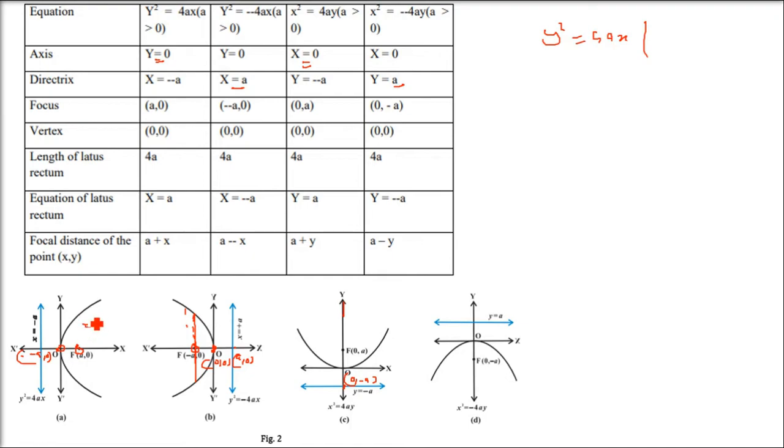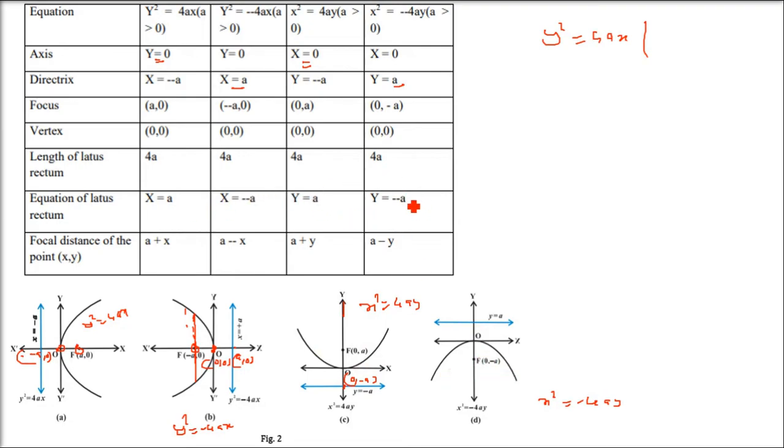So this is y square equals 4ax, and this will be y square equals minus 4ax. These are exactly the same, only the x and y axes are reversed. And now this is x square equals 4ay, x square equals minus 4ay, where the axis we have reversed. So y equals minus a, y equals a, you can see here. The focus will be (0, a) and (0, minus a). Again we have changed the axis. And the vertex is (0, 0) for each and every figure. y equals a, y equals minus a is the equation of the latus rectum.